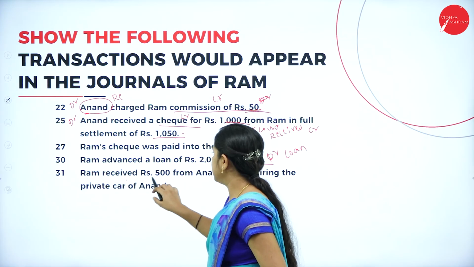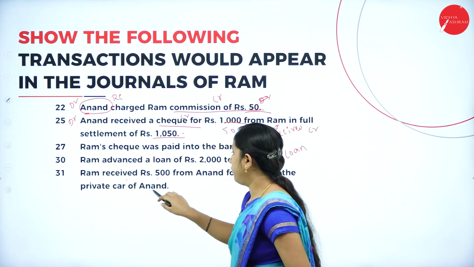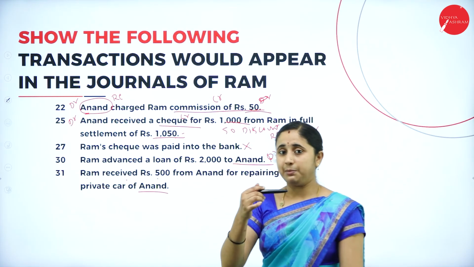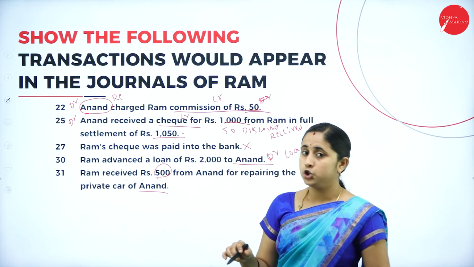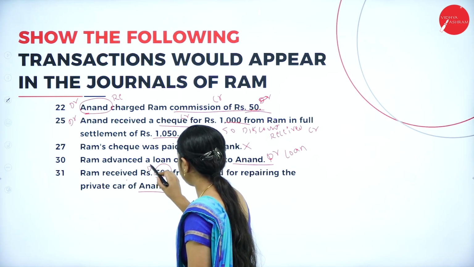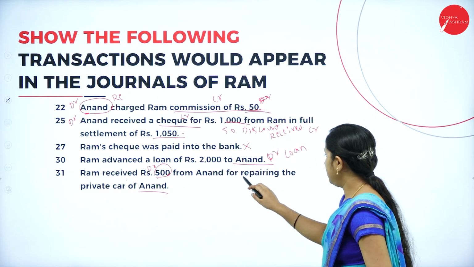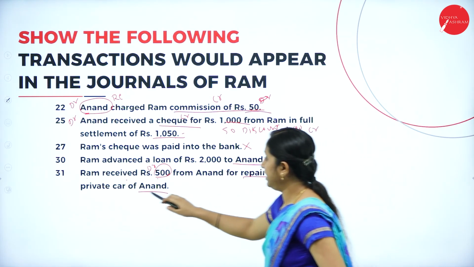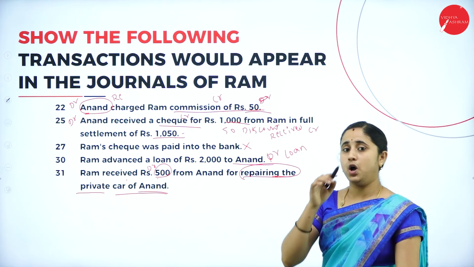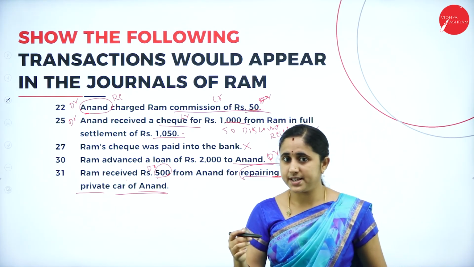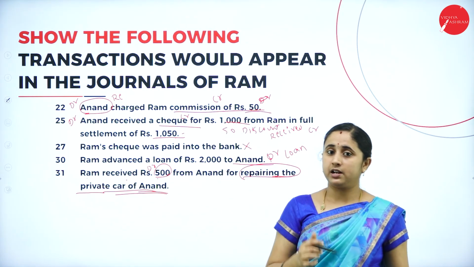Next, Ram received 500 from Anand for repairing the private car of Anand. That means Ram is receiving rupees 500. That is cash coming in. So, you need to debit the cash account debtor to, you are receiving cash through repairing the private car of Anand. That means from repairing. So, cash account debtor to repairs account.